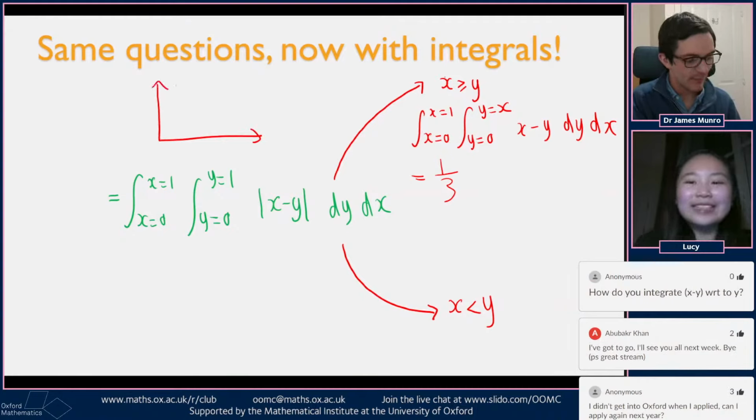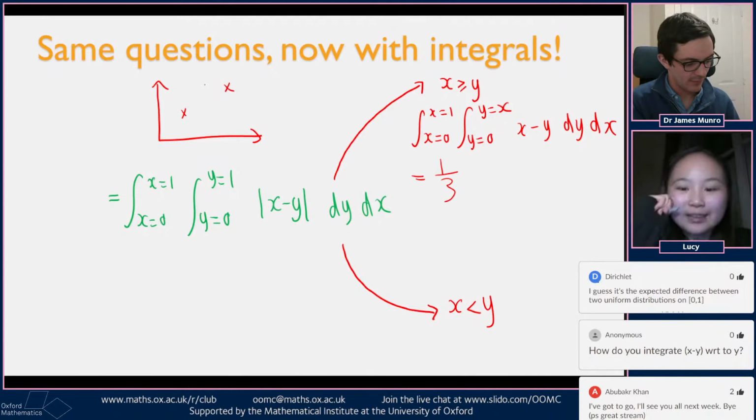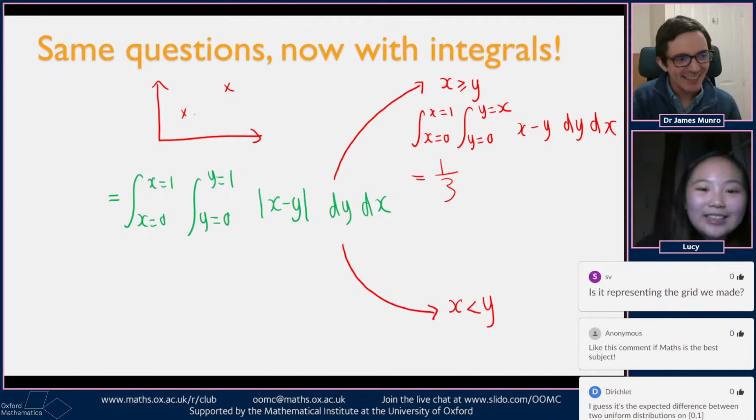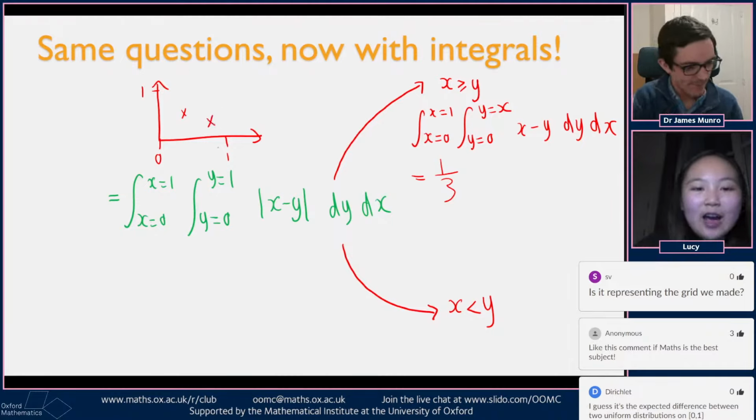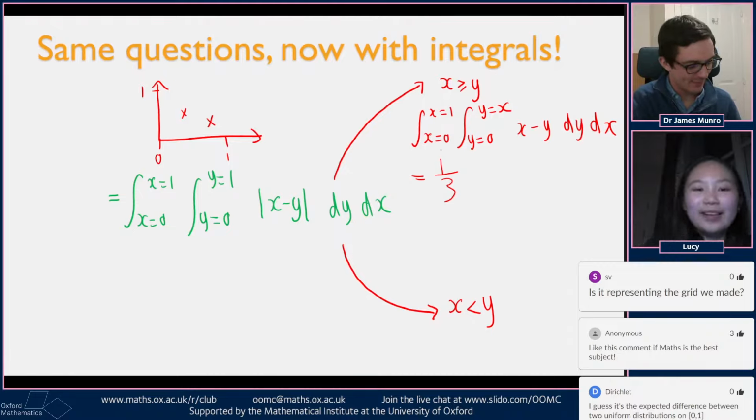So basically, what this integral is saying is that if we pick any two points, randomly, from the interval 0 to 1, so we can only take x between 0 and 1, and we can only take y between 0 and 1, so if we pick any points in here, randomly and independently, so what you pick for the first one doesn't affect what you pick for the second one, then this integral is saying that it's 1/3, like you will as a whole get the distance apart being 1/3.